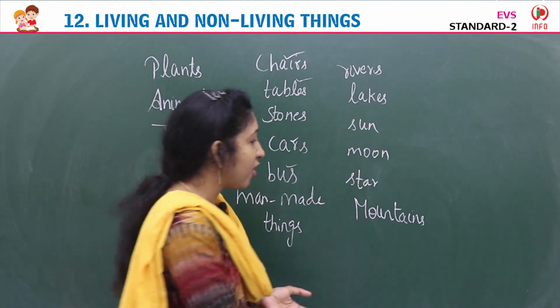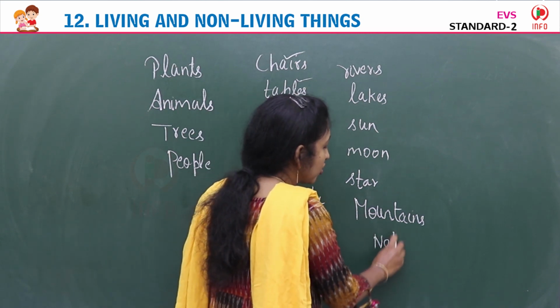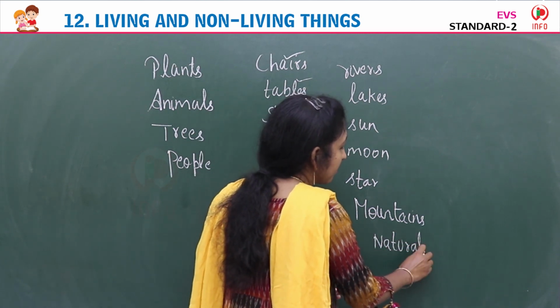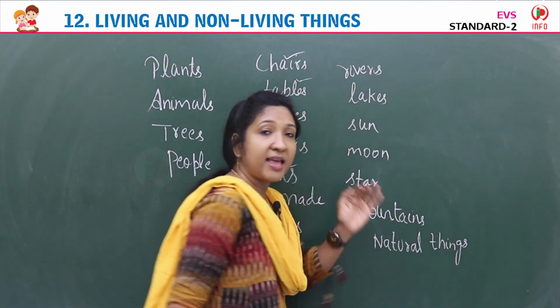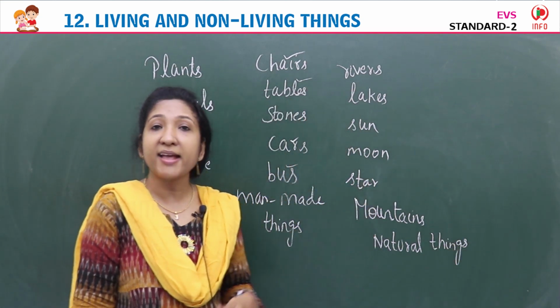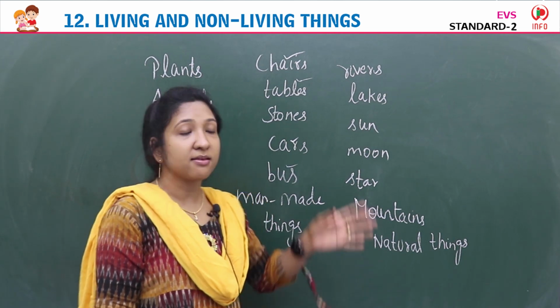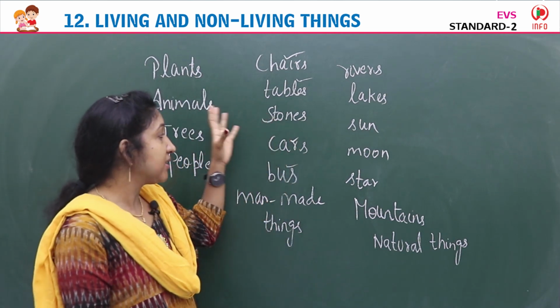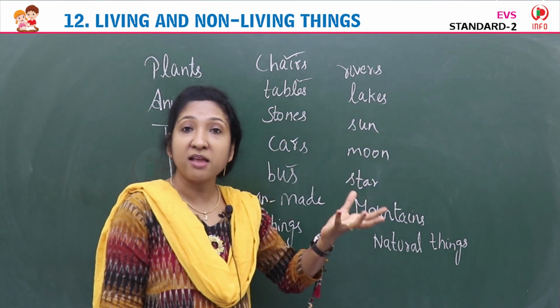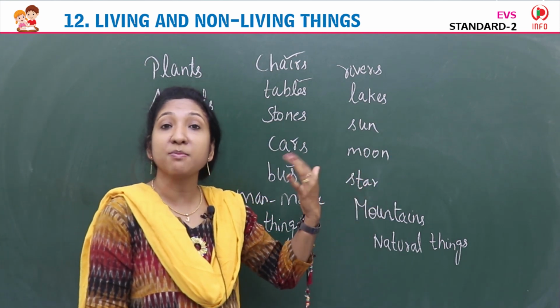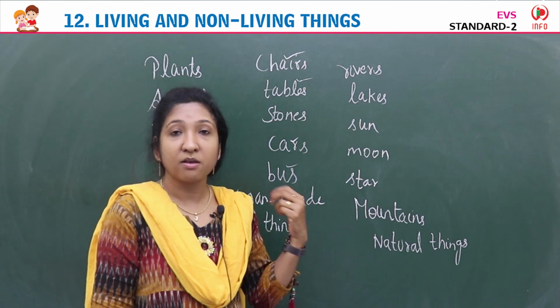So they are called natural things, because they exist in nature. And some things like chairs, tables, cars, rocket, bus are made by man. So these things are called man-made things.